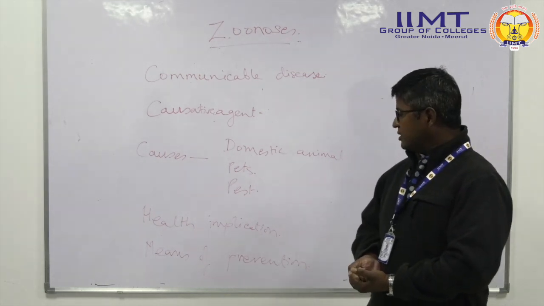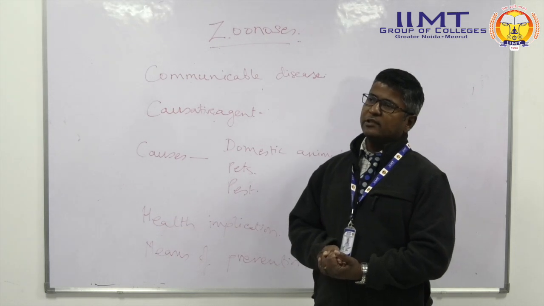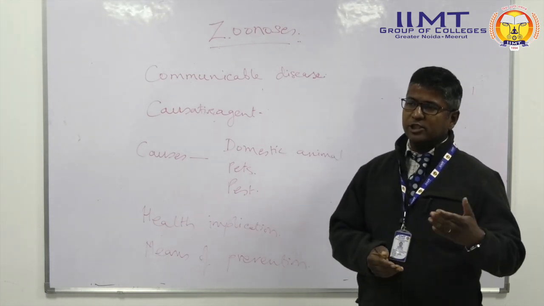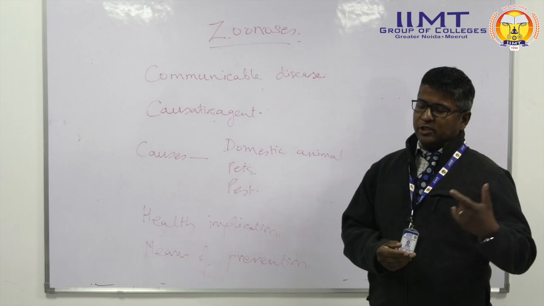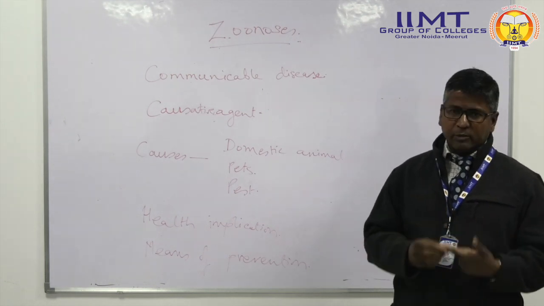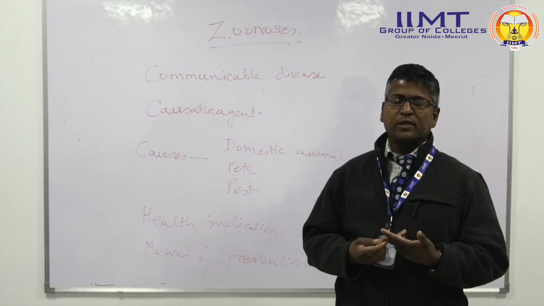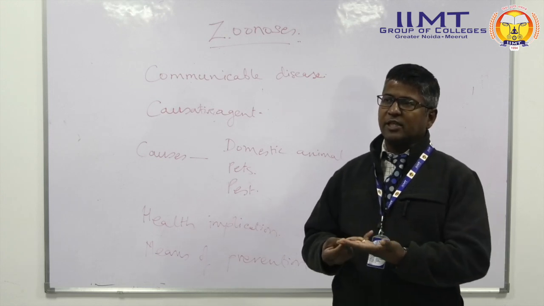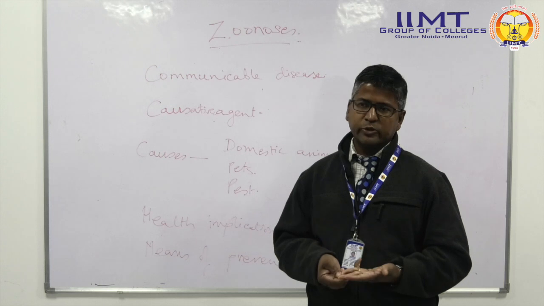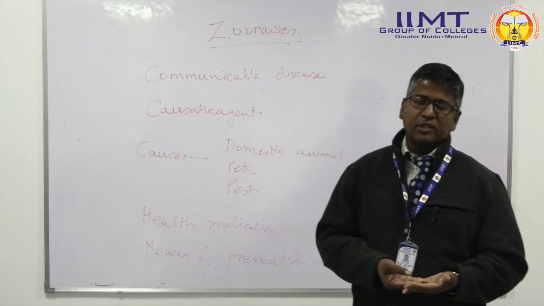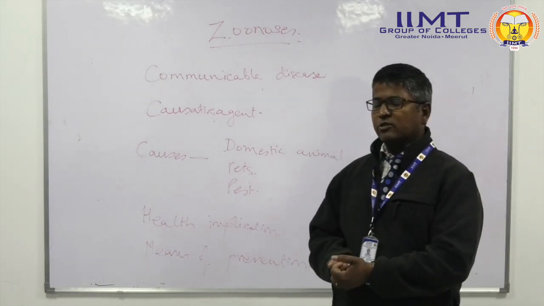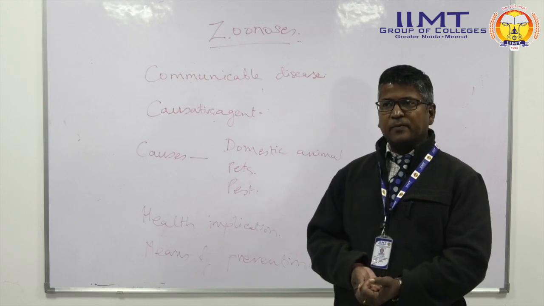So that is one part. The other part that we can understand is that pets are kept for entertainment purposes, like dogs and cats, for security purposes, and then we have animals like buffaloes and cows for economic reasons. These domestic animals can also be a cause of diseases.